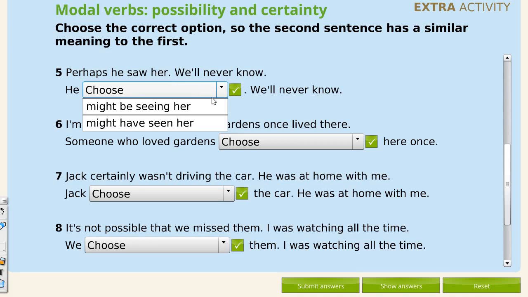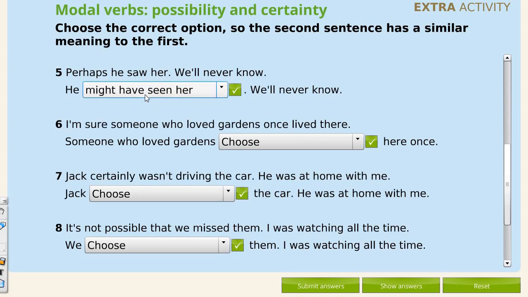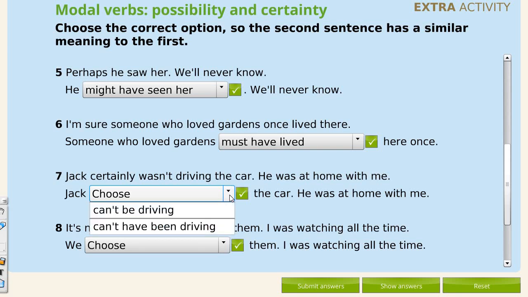So perhaps he saw her, he might have seen her. This is the past. This action, you are sure you have doubts about something in the past. Someone you're sure saw, and it's about the past, so must have lived. Wasn't driving, so Jack can't have been driving.